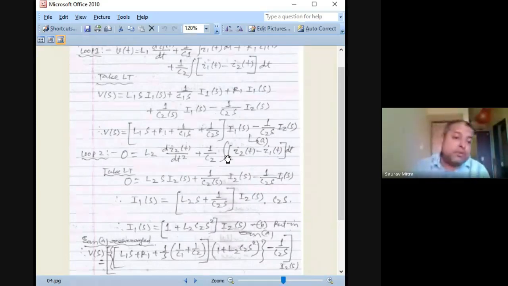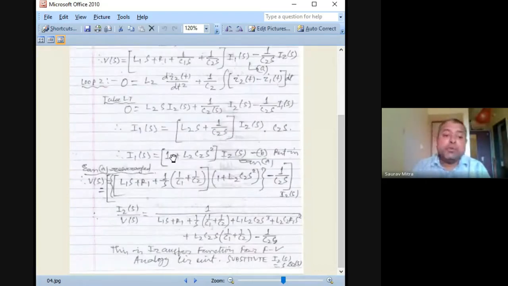So from the second loop, you have to correlate I1 in terms of I2 or I2 in terms of I1, and then substitute that value of I1 or I2 respectively from the second loop into the first loop. Then you substitute I as Q and substitute all the values. Finally, you have to give me two transfer functions: Q2(s)/V(s) and Q1(s)/V(s). In the previous mechanical case, you gave the two transfer functions X2(s)/V(s) and X1(s)/V(s). So all these things you have to do very neatly in the first assignment question.